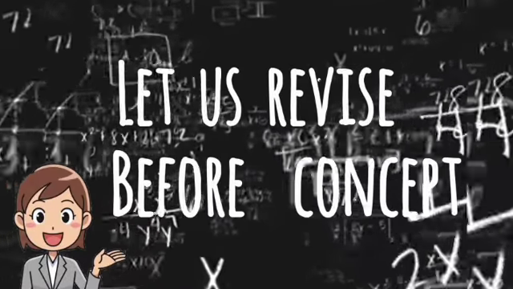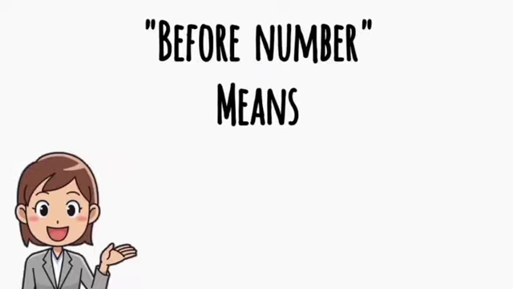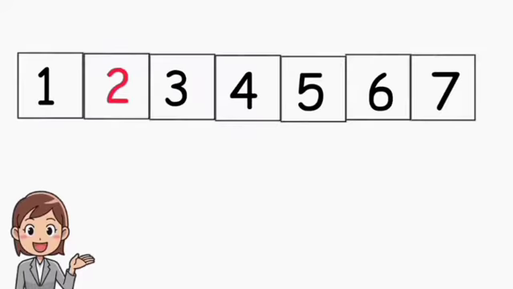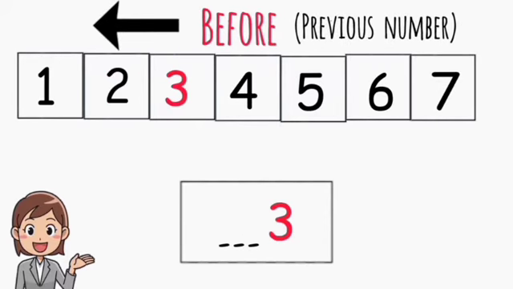Students, let us revise before concept. Before number means previous number. Students, look at this number line and find the before number. What comes before 2? The previous number of 2 is 1. So 1 comes before 2. What comes before 3? The previous number of 3 is 2. So 2 comes before 3.